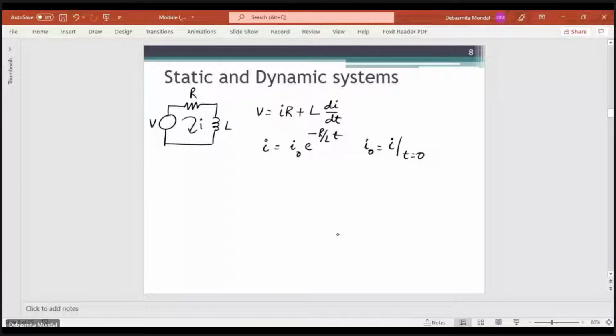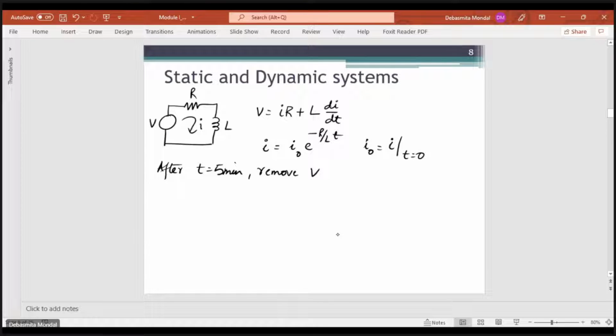Let's say V equals 5, and for time t equals 5 minutes this voltage was connected to the system. After 5 minutes, we remove the voltage source, so there is no voltage anymore.